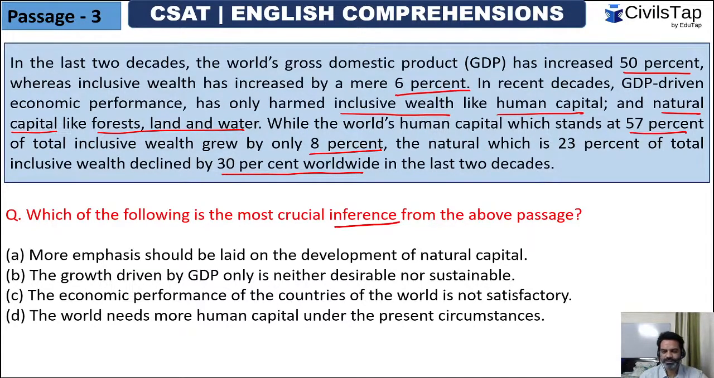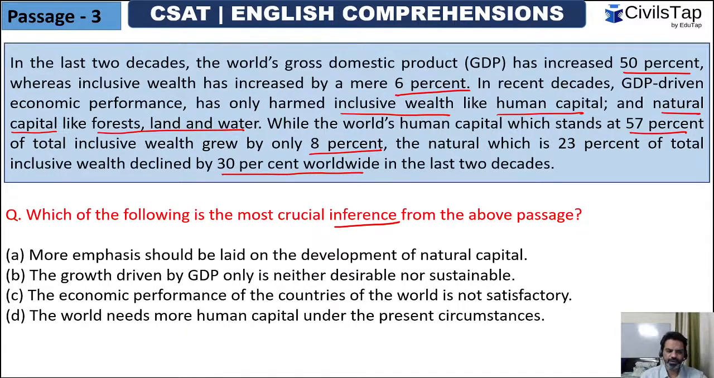So guys, you understand the message conveyed here, that we have been only growing in the terms of monetary value, in the terms of money, but we have not been able to focus on inclusive wealth, right? Which includes human capital as well as natural capital, which have been plummeting in the past couple of decades. That is what they want to convey. So let's read out the options and let's see what could be the correct answer here.